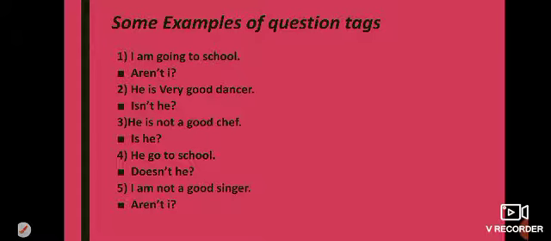He is not a good chef. Auxiliary verb is, subject he, and then question mark. He goes to school. Here is no auxiliary verb. So according to the sentence, here it is present tense and singular. So we use does not, changed into doesn't, and then subject he and question mark. So the tag will be doesn't he. I am not a good singer. Am not changes into aren't, and then subject I, aren't I.